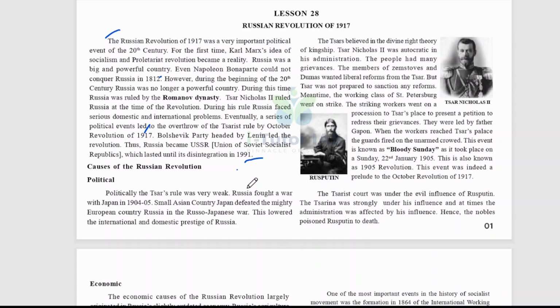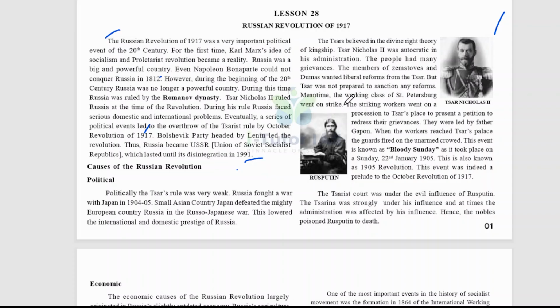The people had many grievances. The members of the Zemstvos and Dumas wanted liberal reform from the Tsar, but the Tsar was not prepared to sanction any reform. This is Tsar Nicholas II, and this is Rasputin. Meantime, the working class of St. Petersburg went on strike, and the striking workers went on a procession to the Tsar's palace to present a petition to address their grievances. They were led by Father Gapon.